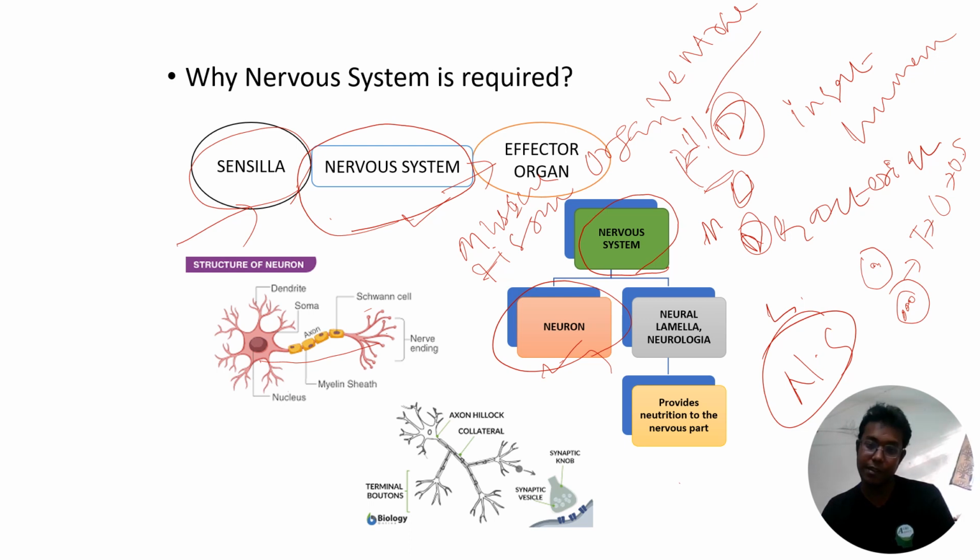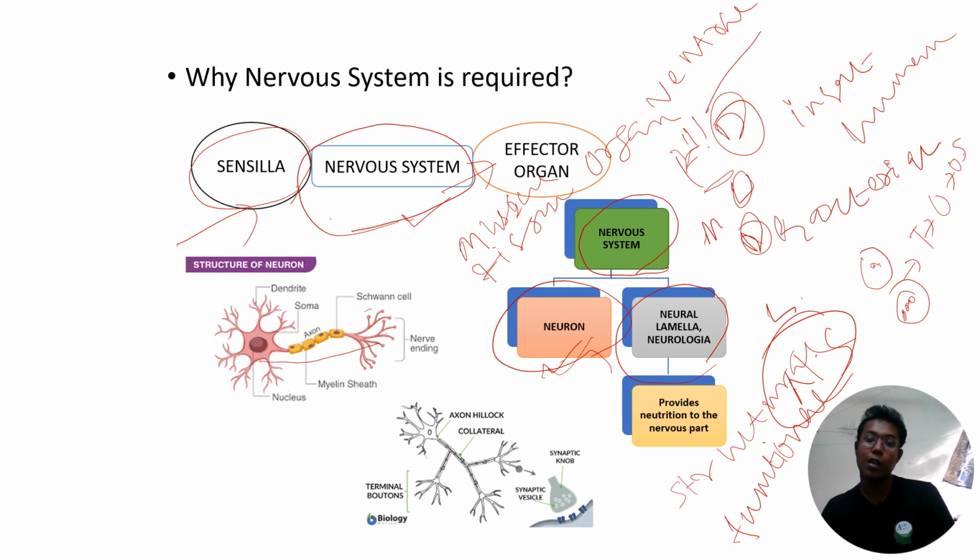Many times it is asked in the question, what is the structural and functional unit of the nervous system? That is your neuron. Neuron is the structural and functional unit of the nervous system. Apart from neuron, in the non-nervous part, there are neural lamella, neuroglial cells, and neuroglia. There are different types of cells, whose main function is generally to cover the neuron and provide nutrition to the neurons.